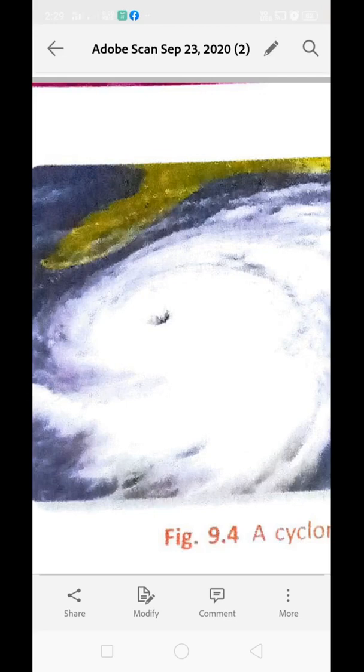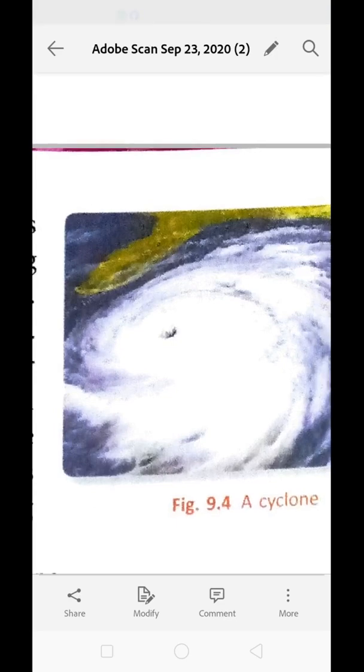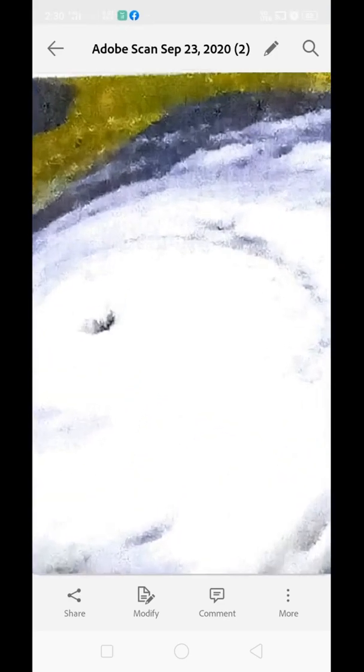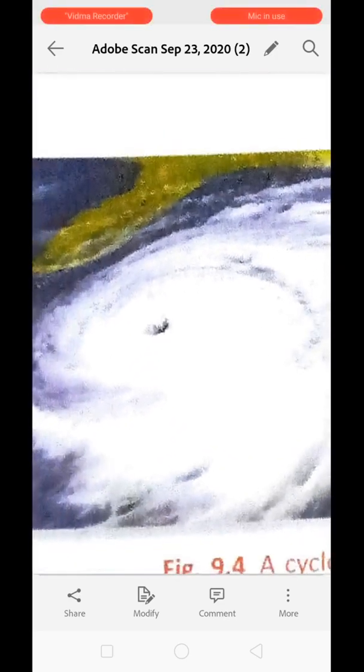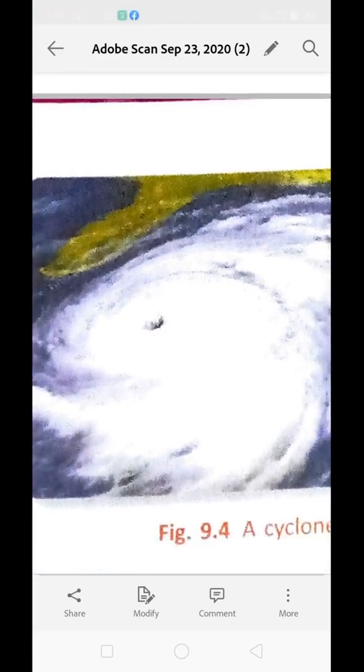Clear? Cooler air rushes to fill the space created by rising warm air. The cycle keeps on repeating. This leads to the formation of a low pressure system with wind of great force revolving around it. This is the low pressure system, and the wind is revolving above the sea surface. This causes rotation in the water as well.